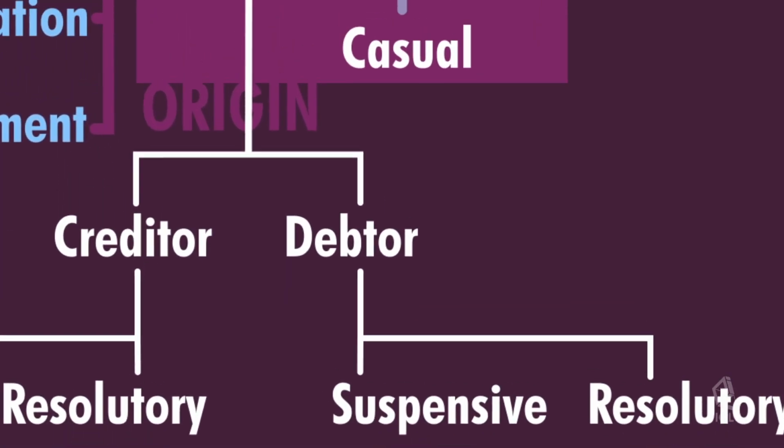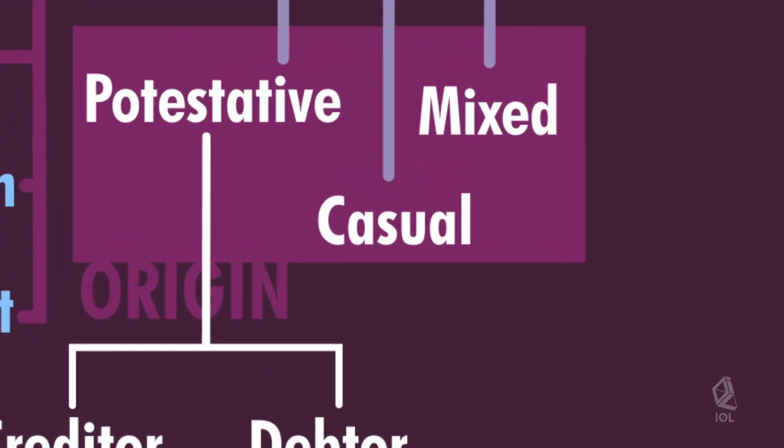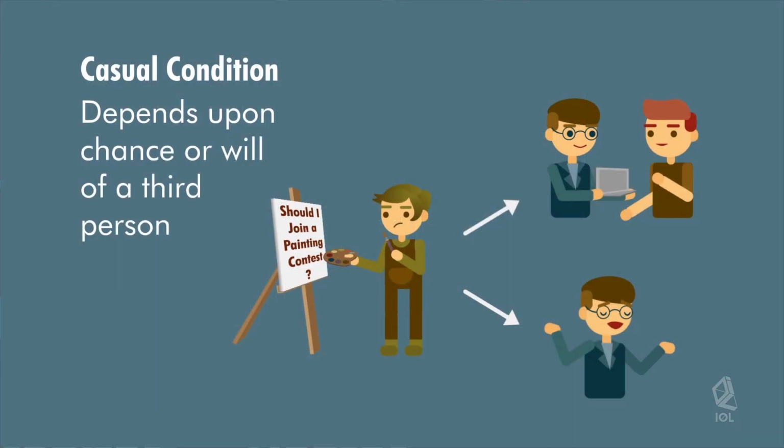Another classification is a casual condition. In a casual condition, the happening of the condition depends upon chance or upon the will of a third person. For example, Anton shall give his laptop to Henry if Justin joins a painting contest. Here, the fulfillment of the condition depends upon Justin, who is a third person to the contract between Anton and Henry.